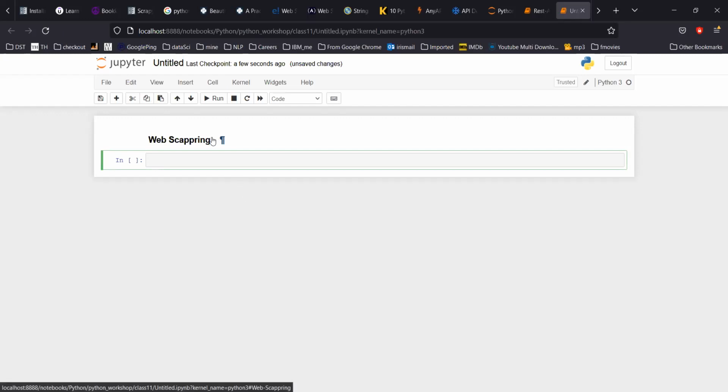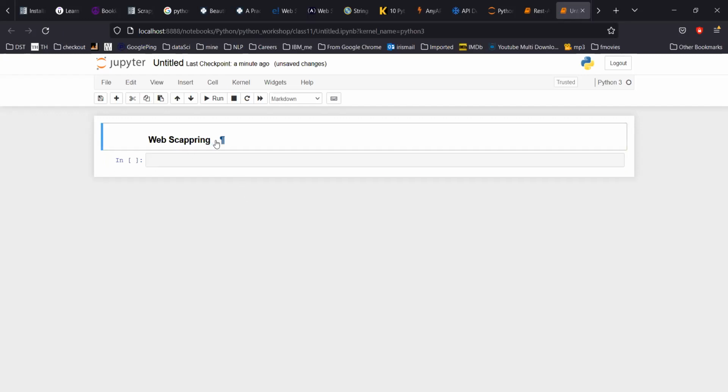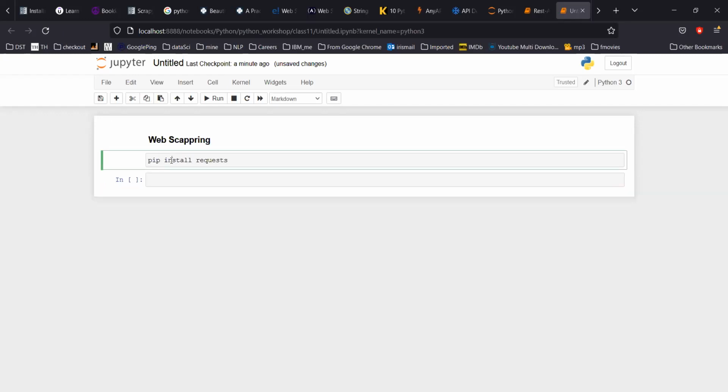The very first thing for web scraping is a library called requests. You can install this library with pip install requests. So this is the command. If you are using Mac, in the Mac terminal, you have to run it this way. Windows users can run this much, not a problem. If they run the whole command, that is also okay.